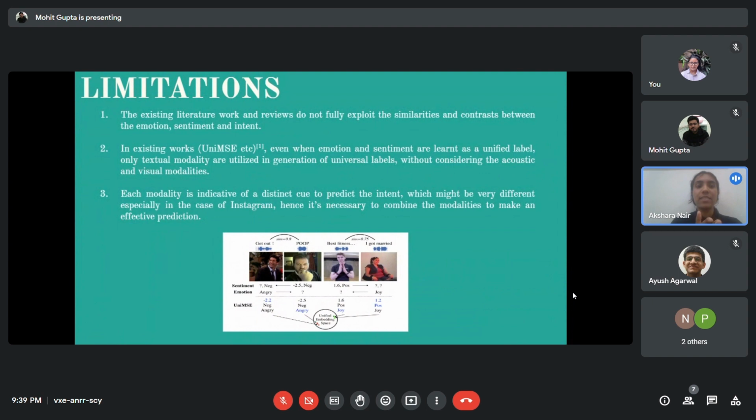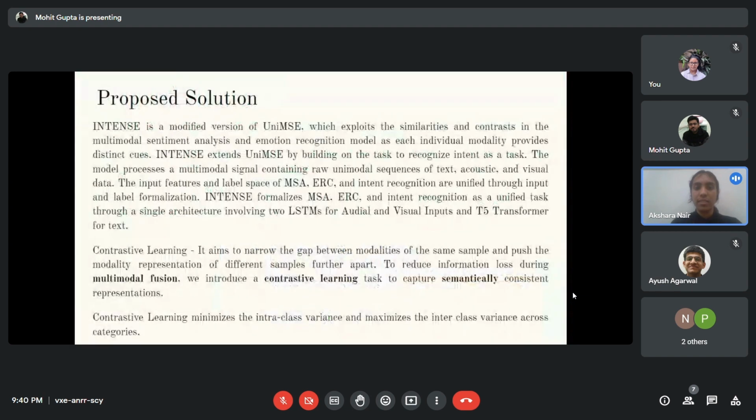Our model Intents is a modified version of the UniMSA model architecture, designed to perform multimodal sentiment analysis, emotion, and intent recognition. The model architecture for Intents is similar to UniMSA with modifications to include the intent task. The task formalization for Intents includes input formalization and label formalization, which are used to process the dialog text and model features and unify the label space for all three tasks by transferring the labels into universal labels.